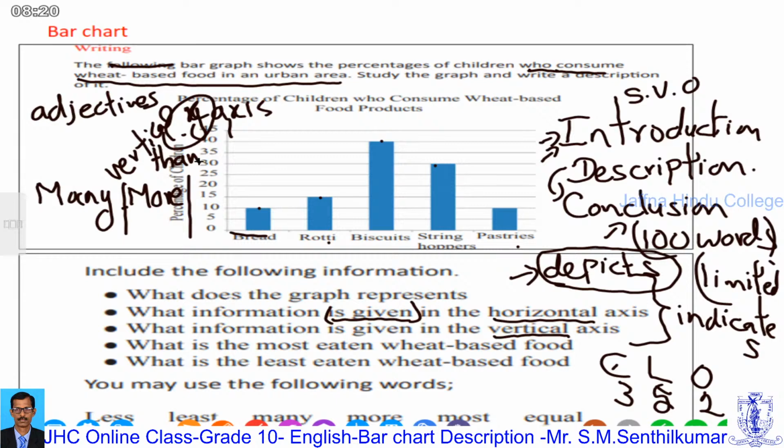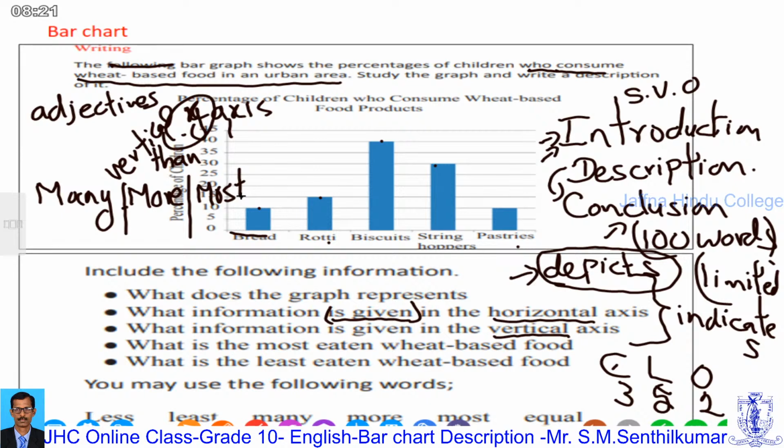What is the superlative form? What is the superlative form of "many"? Anyone? Most. Excellent. "The most" is one of the superlative forms, right? So, what is the speciality? We have to use the article "the" before "most".